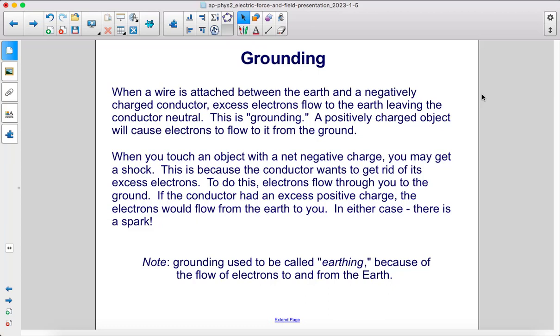When you touch an object with a net negative charge, you may get a shock. This is because the conductor wants to get rid of its excess electrons. To do this, electrons flow through you to the ground. If the conductor had an excess positive charge, the electrons would flow from the Earth to you. In either case, there's a spark. Note, grounding used to be called earthing because of the flow of electrons to and from the Earth.